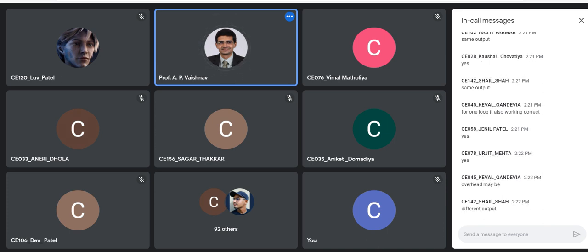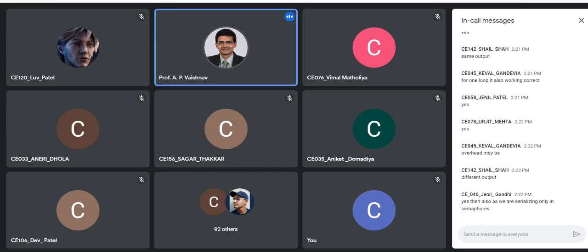With one for loop I'm getting sequential output, but when I'm using two for loops, one for thread creation and one for join, I'm getting random. Yes, yes. And yes, let me go through the comments. Then also we are serializing only in semaphores.